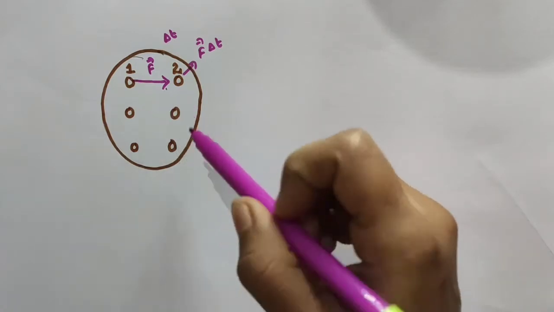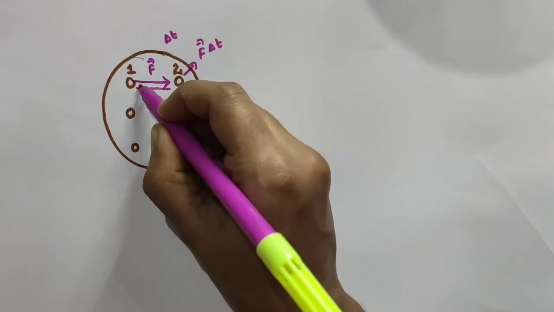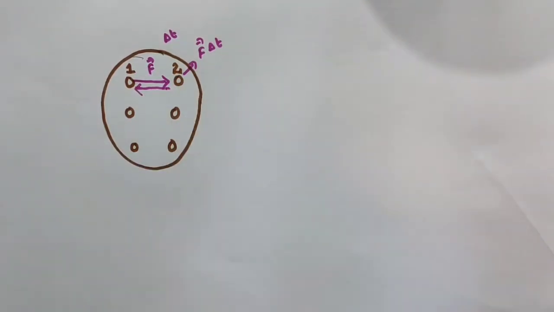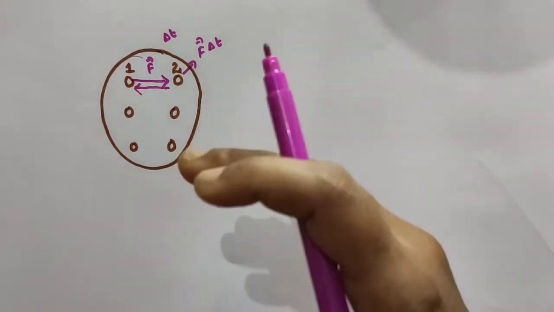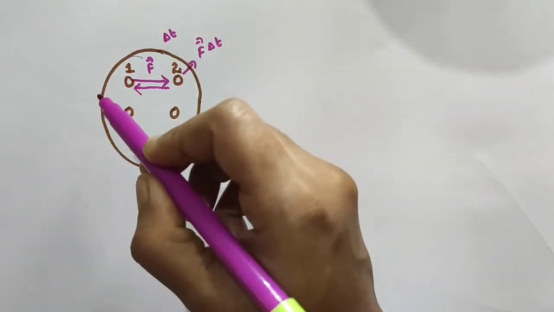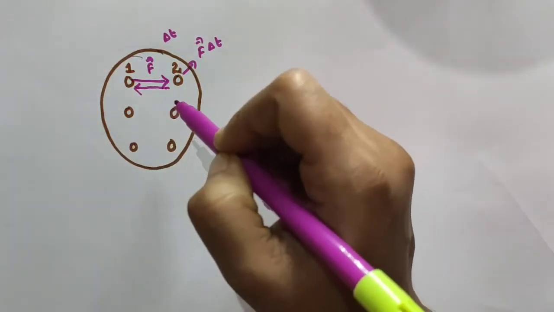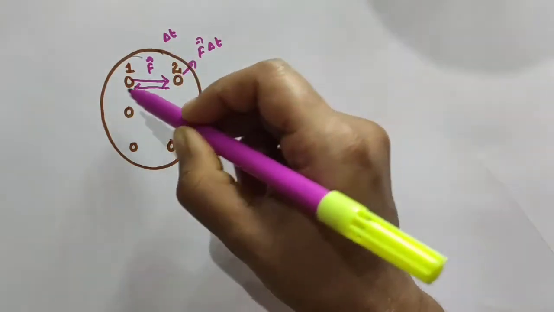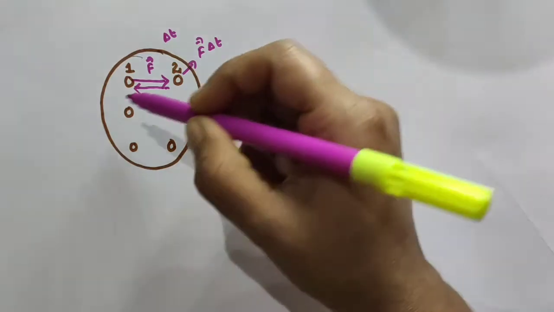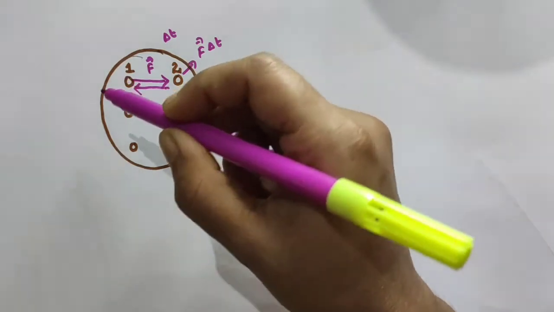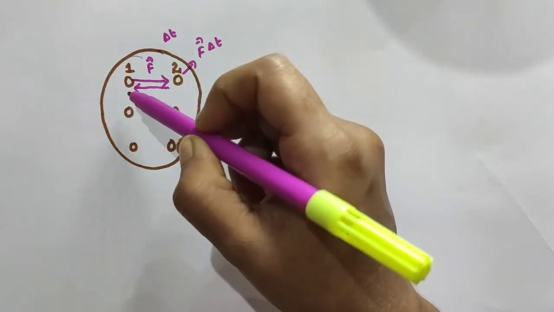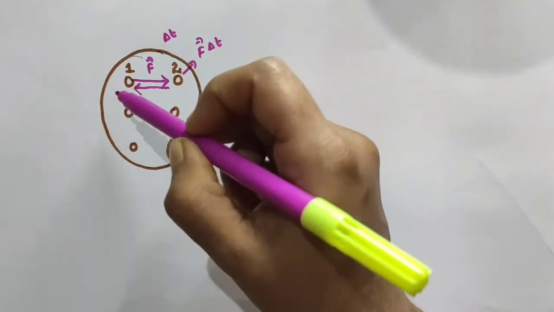Okay, so the same force acts, the same force vector f, the magnitude of that force will be the same. Okay, same force means the same magnitude of that force acts on the particle 1 due to the particle 2 for the same, common time delta t, but this will be in the opposite direction, that is along this direction. Okay, and due to that force exerted on the particle 1, there will be some change in its momentum too. So what about the change in momentum of the particle?